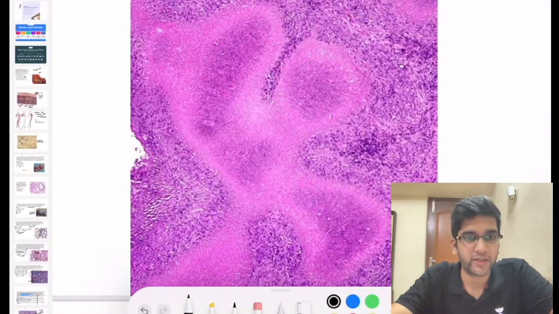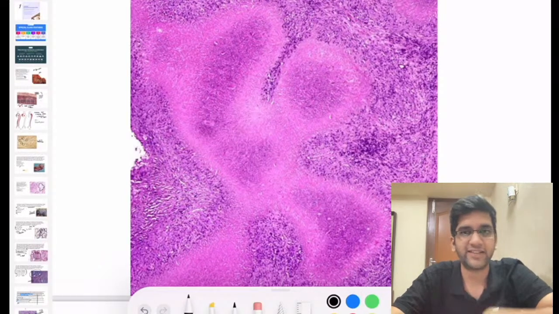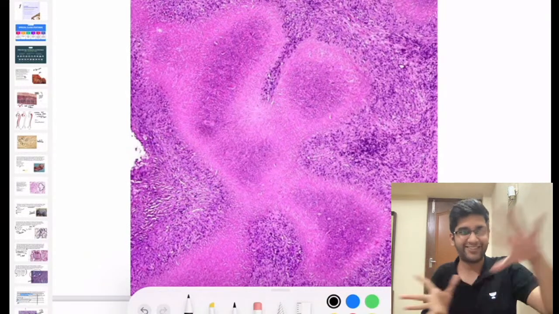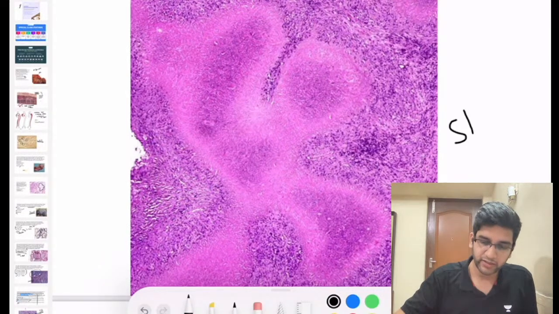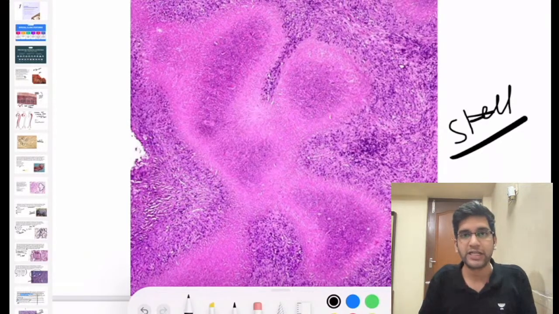This is also a granuloma. What type of granuloma is this? How does it look? Can I say it's not at least round or oval? It is extremely bizarre. Can I call this a stellate shaped granuloma? Right? It's an extremely bizarre stellate shaped granuloma. Stellate shaped granuloma. Diagnosis? Which disease? You know the answer again. It's seen in Bartonella henselae infection, right? It's seen in cat scratch disease.